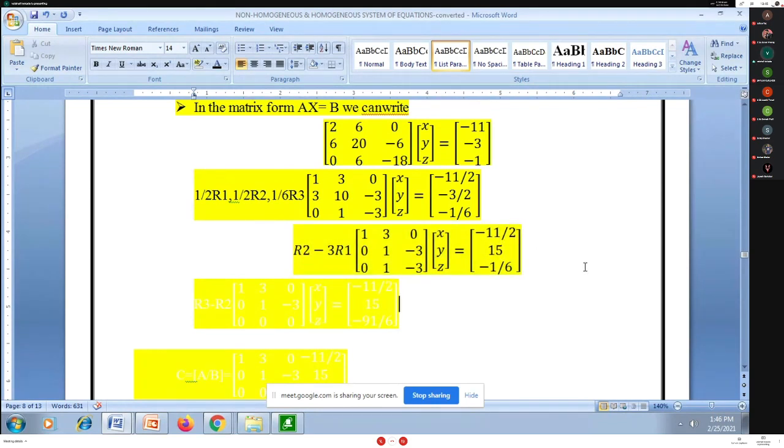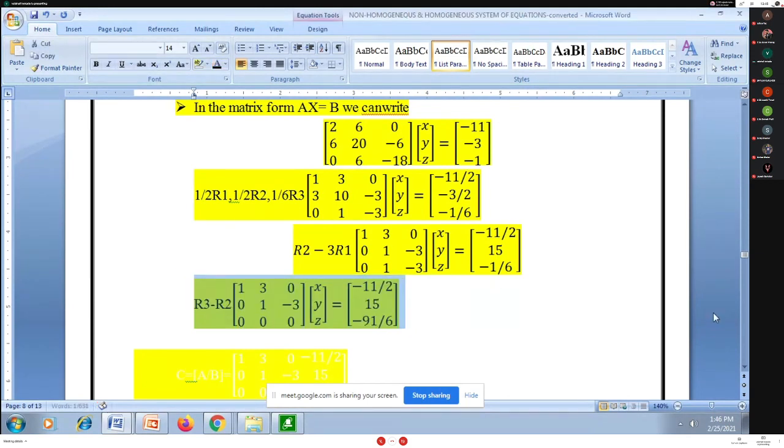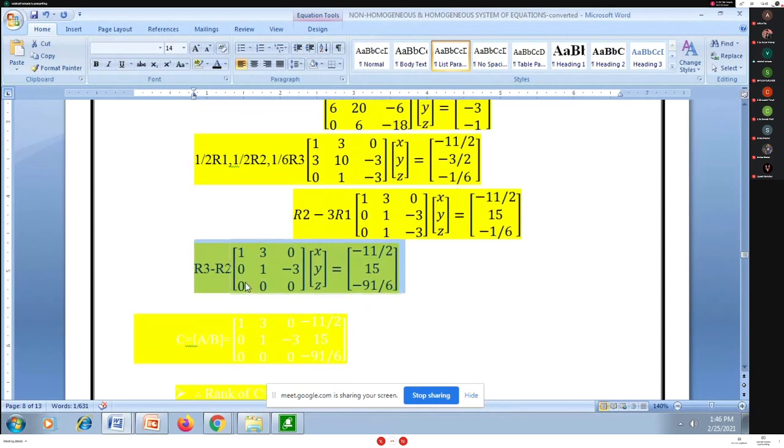Now what you can observe is that R2 and R3 are identical rows in A. So naturally, the bottom row R3 I'll convert to 0 by R3 minus R2. And we're getting the bottom row as 0 here. So now tell me, is A in echelon form?